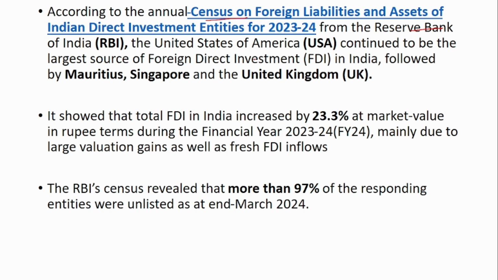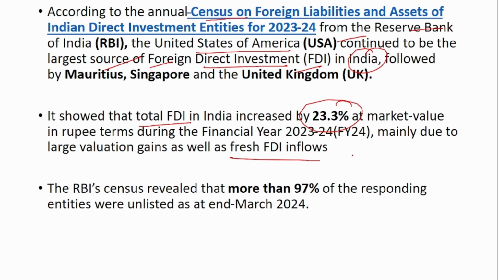In that, it has stated that the USA, that is the United States of America, has been the largest source of foreign direct investment in India, and it's followed by Mauritius, Singapore and UK. So remember this: first is USA, then Mauritius, Singapore and then UK. The total FDI in India has increased by 23% compared to the previous financial year, and there has also been more fresh FDI inflows into the country.